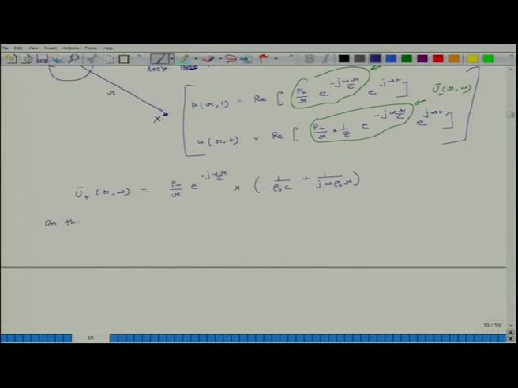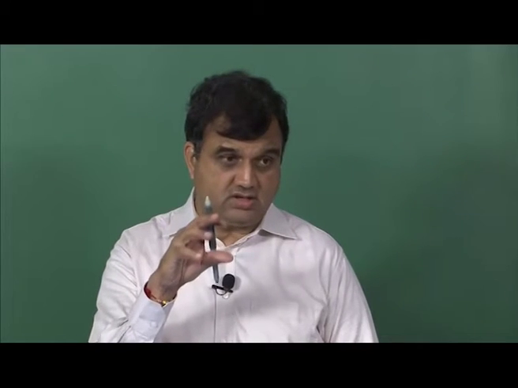So, on the surface of the sphere, r is equal to r naught, and thus the value on the surface of the sphere. So, what am I doing? I am essentially computing the velocity, the complex velocity amplitude on the surface of the sphere.